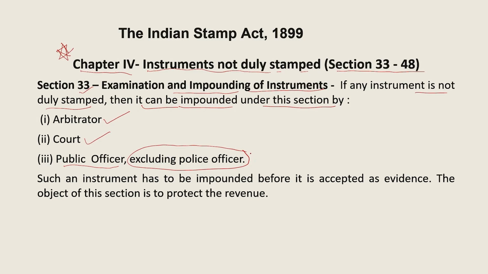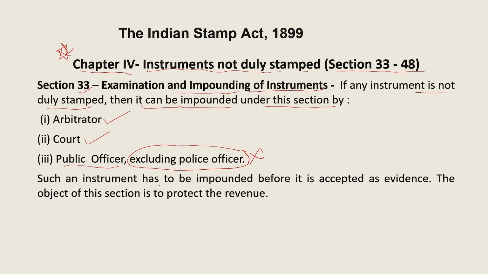Exclude this, not by him. The document is impounded, seized, under this section. Who can impound this? Arbitrator, court, or any public officer. But section 33 says any public officer will not include any police officer.